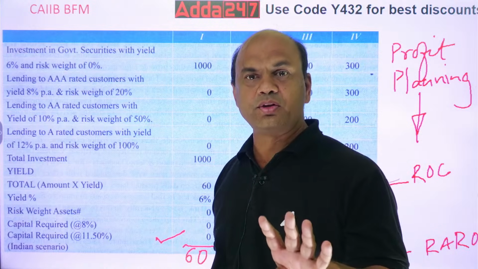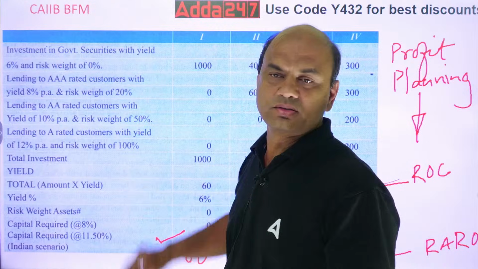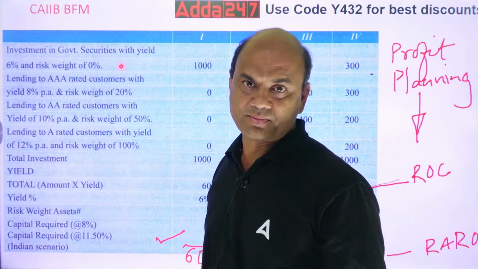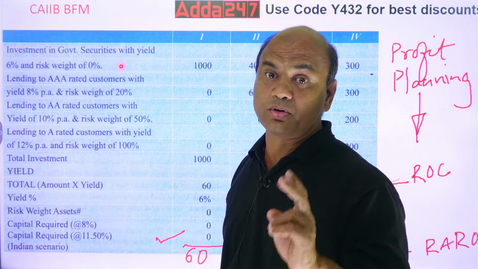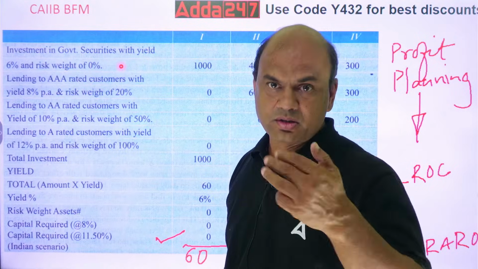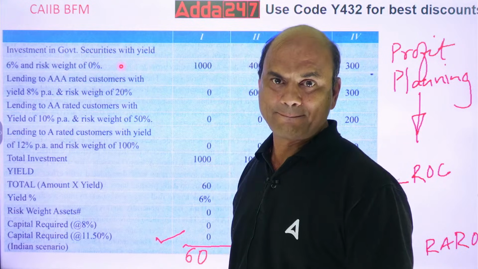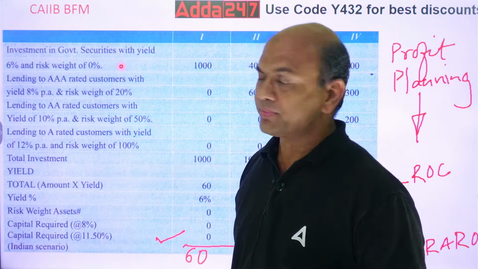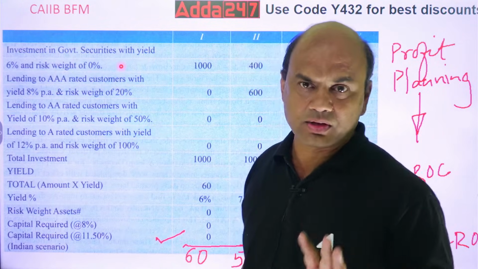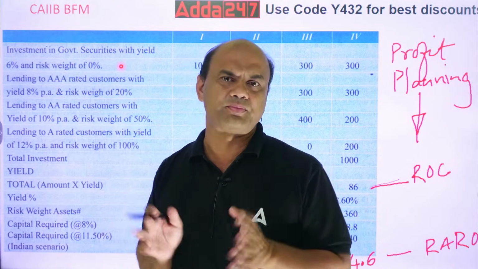There are 4 avenues available. Number 1, government securities. Second one, AAA rated bonds. Third one, AA rated bonds. And fourth one is single A rated bonds. So you are having 4 avenues for investment, and you can make the investment in all the 4.